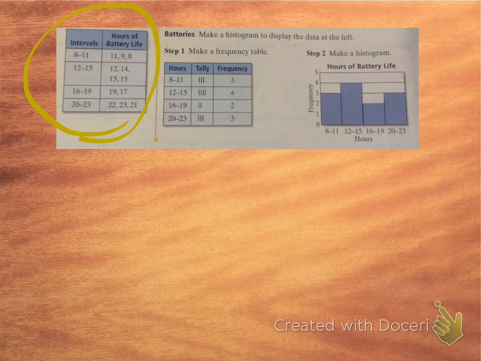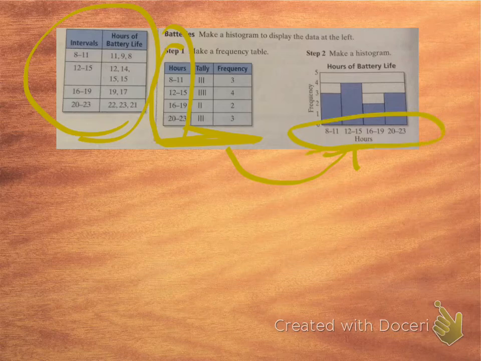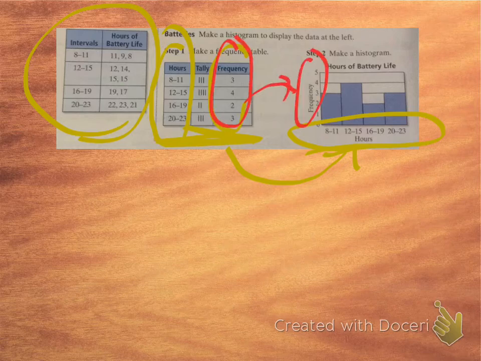Okay, focus. All right, so right here is a frequency table from back in lesson 7.2. And then if I want to take that frequency table and make it into a histogram, each of these intervals of hours becomes one of the bars, so that goes at the bottom. And the number of times, the frequency, let's circle that in red, the frequency goes right here on the y-axis. And so essentially this is a bar graph. Remember what I said about the histogram? See how the bars run together?